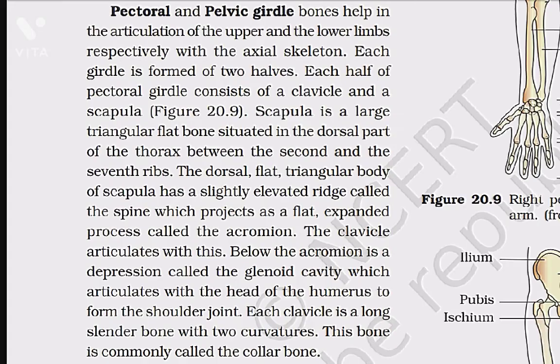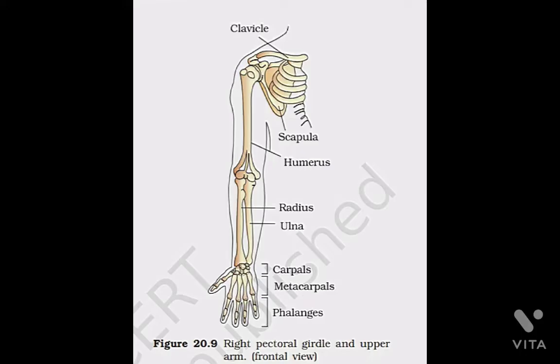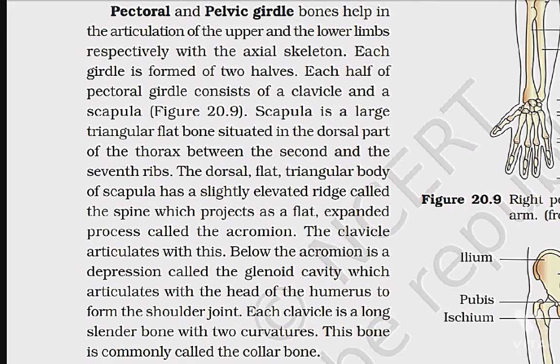Kneecap. Pectoral and pelvic girdle bones help in the articulation of the upper and the lower limbs, respectively, with the axial skeleton. Each girdle is formed of two halves. Each half of pectoral girdle consists of a clavicle and a scapula. Figure 20.9. Scapula is a large triangular flat bone situated in the dorsal part of the thorax between the second and the seventh ribs.